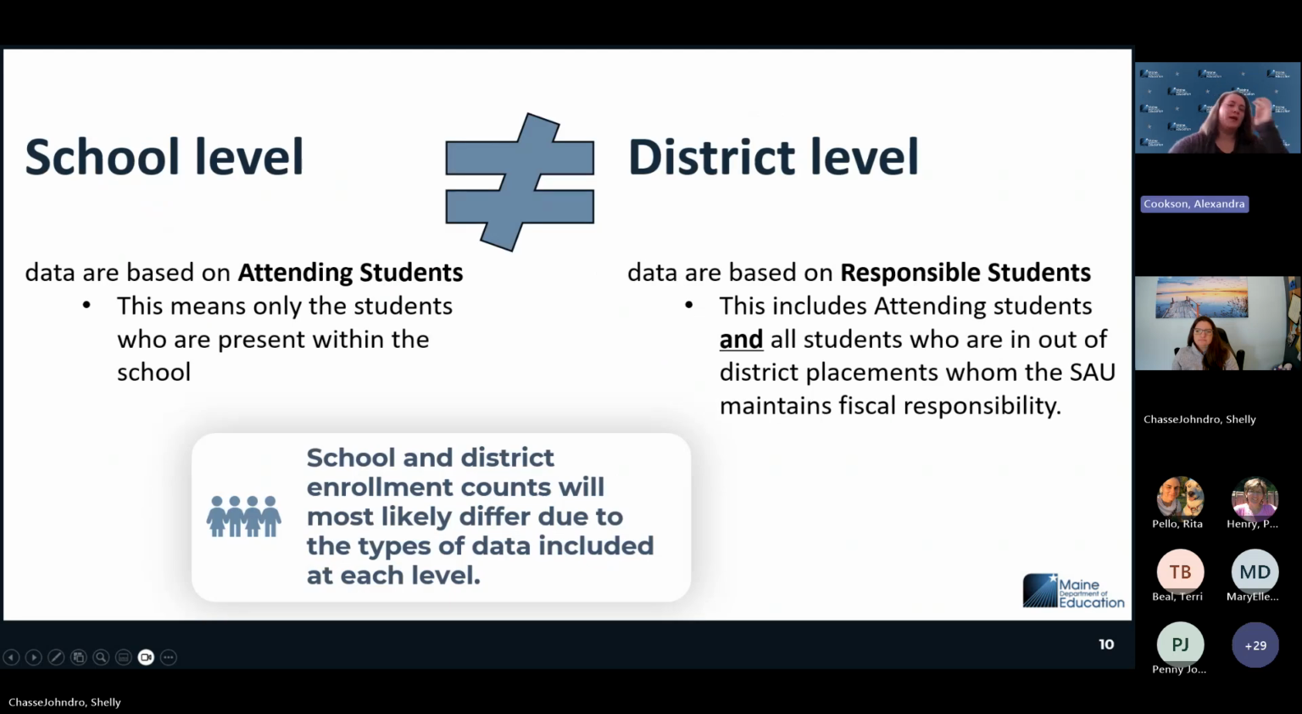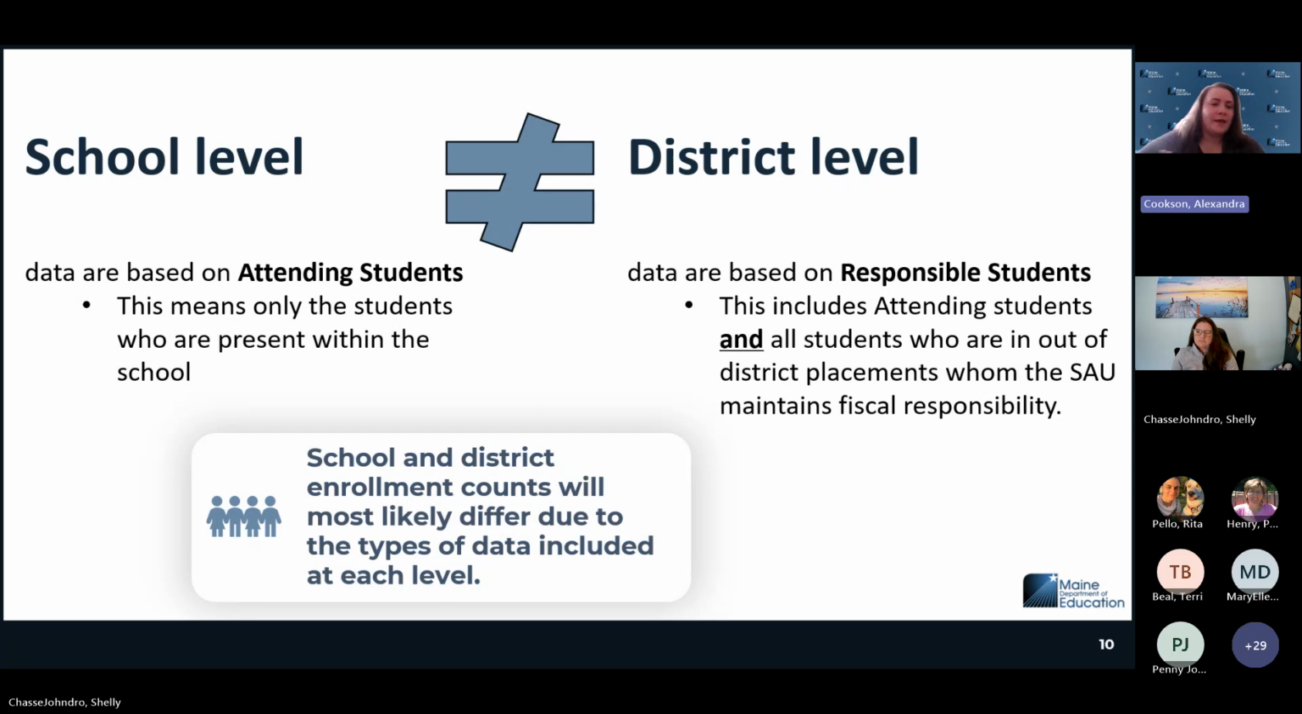Next slide. Yep. So school level data and district level data are actually not going to match one-to-one with one another. School level data are based on attending students, which are students that are physically in your school, present for whatever day. So that's on that ESSA accountability day. Those students that were in the school, attending school, or even if they were absent or supposed to be attending, those were the students that we are counting for that day. So it's not all of your students that your district is responsible for. It's just the students enrolled in the school on that accountability date.